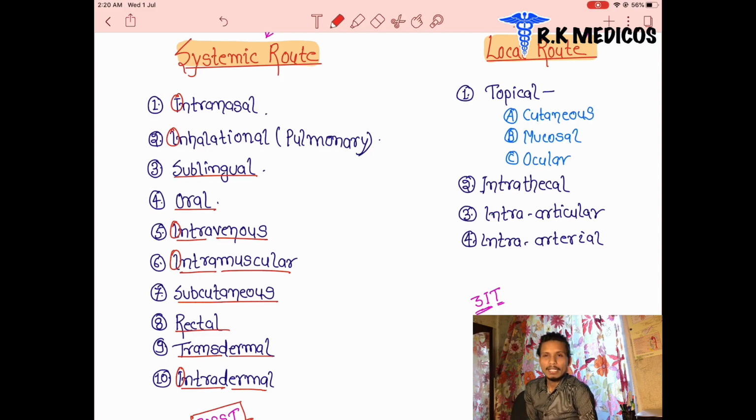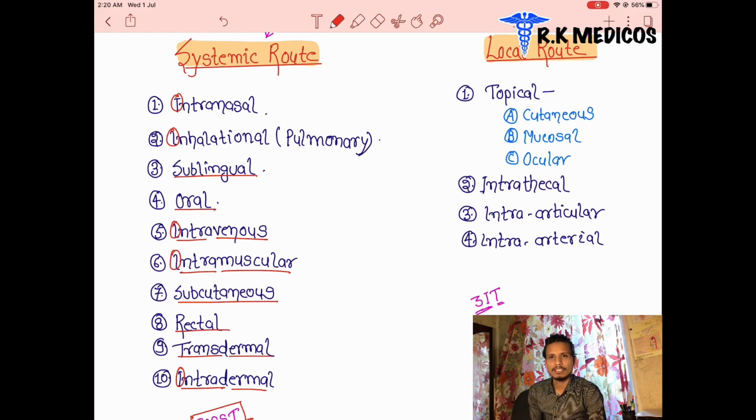Next one is intra, which means inside some specific region. Inter means in between two regions, but intra means inside something. There are joints, and inside the joints is intra-articular; inside the artery, intra-arterial; and inside the theca, the vertebral column, where we do lumbar puncture, that is intrathecal, in between the vertebrae. These are the specific routes where the drug is administered. So the routes of drug administration are systemic and local.